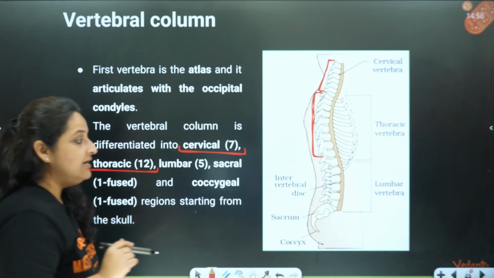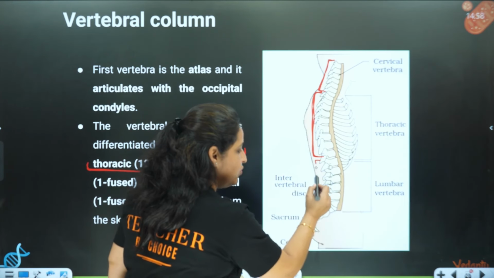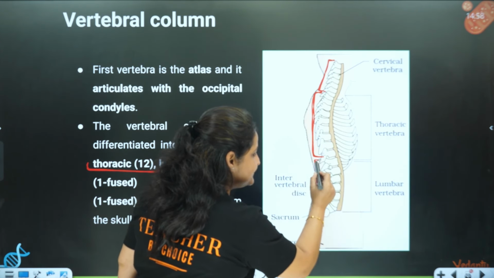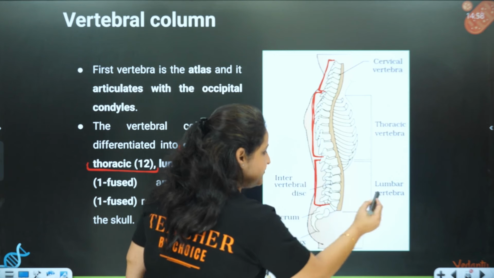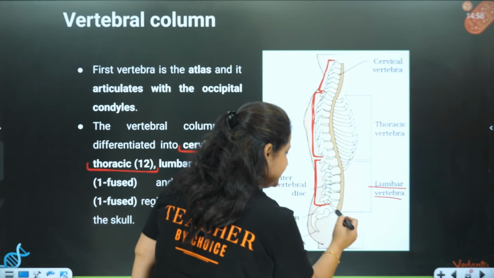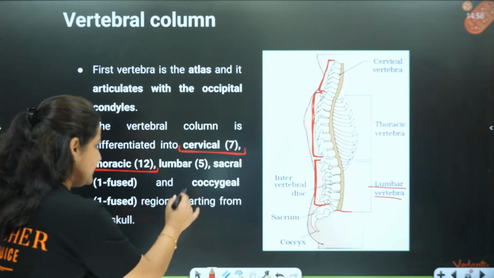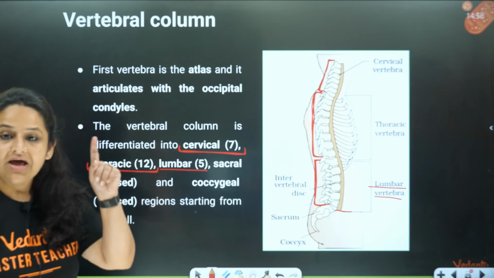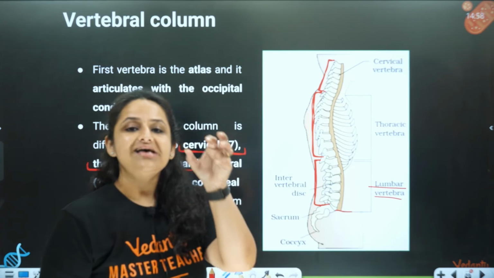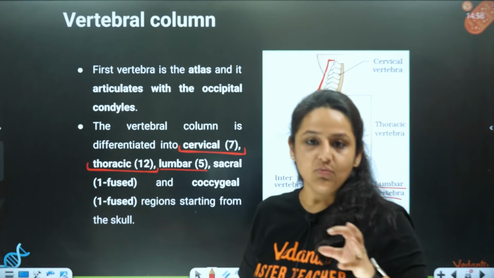Then there are 5 which are present in the lower back area. This area is called the lumbar area, so 5 vertebrae in the lumbar area. Then there is 1 vertebra which is called the sacrum or the sacral vertebra.